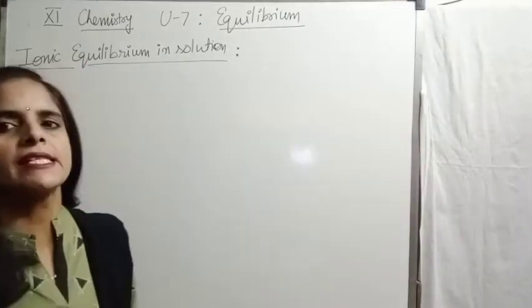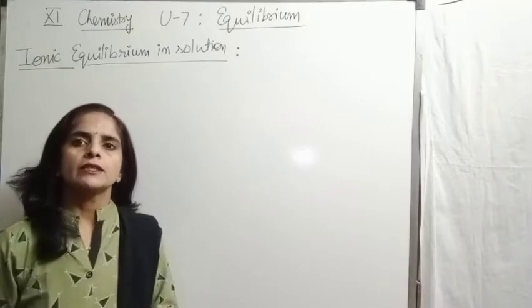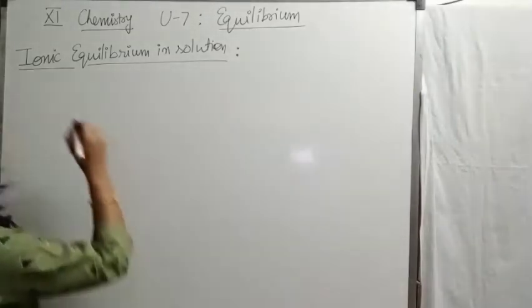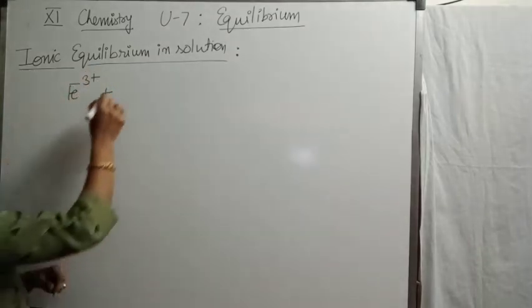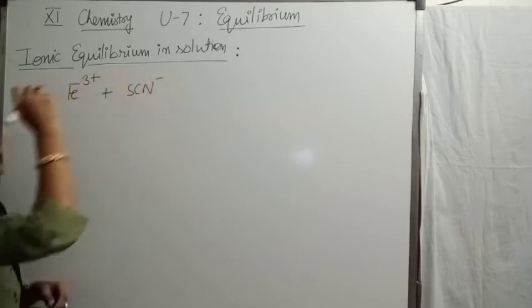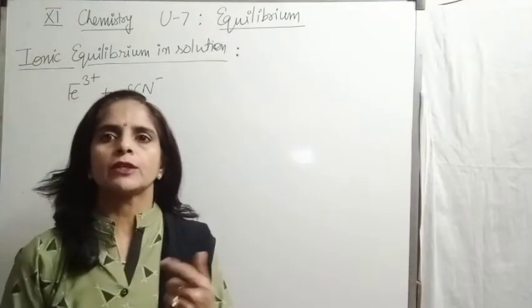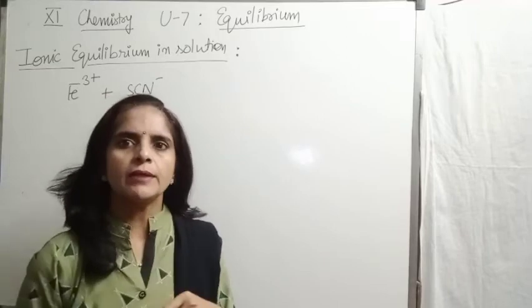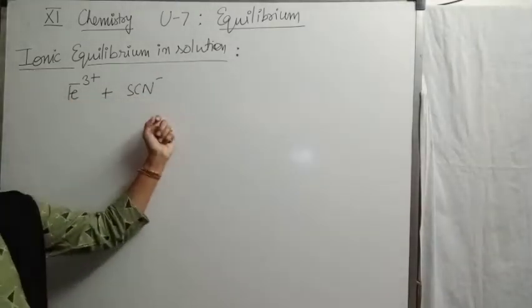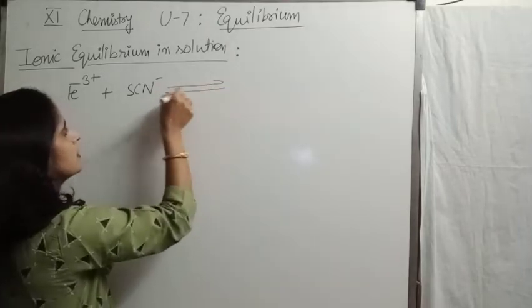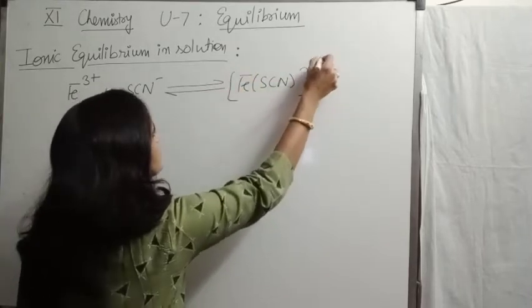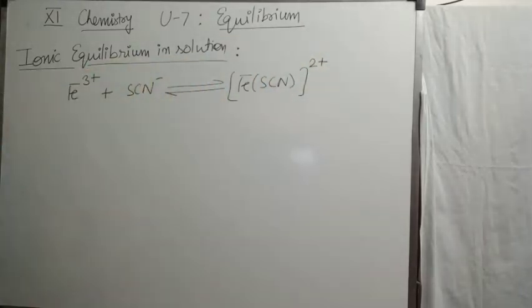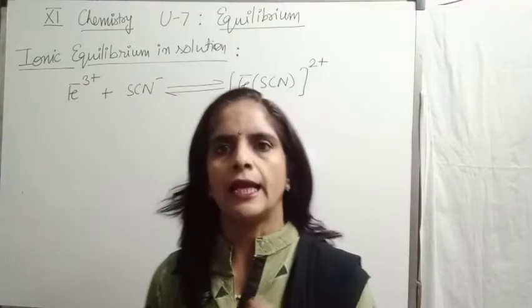Like if you remember few examples we discussed in case of chemical equilibria, like one is ferric ions reaction with thiocyanate ion. Even we discussed this in detail when we were discussing the effect of concentration on equilibrium. Ferric ions on reaction with thiocyanate ion give ferric thiocyanate. Right? So this is one example of ionic equilibrium. Means the equilibrium which involve ions.